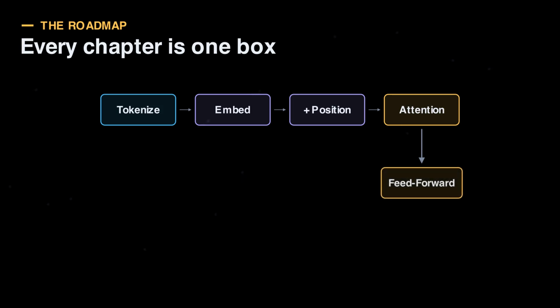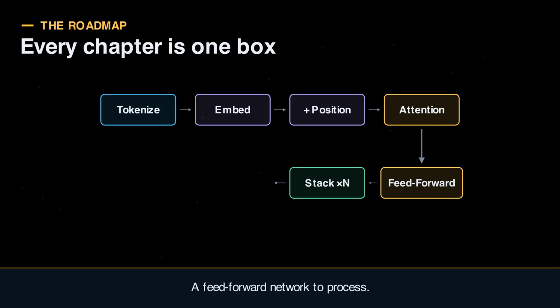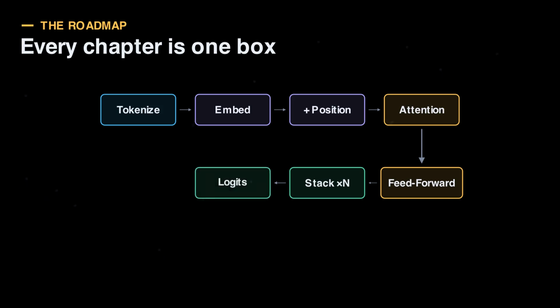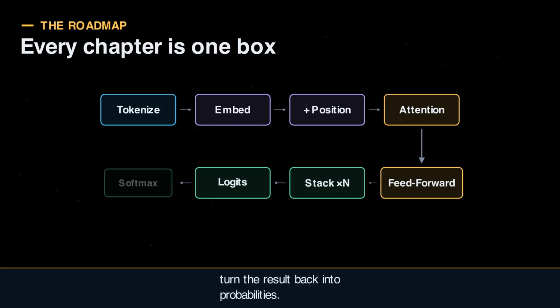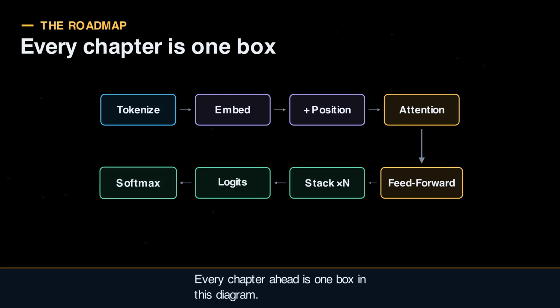Then attention, let each word look at the others. A feed-forward network to process. Stack that block many times. And finally, turn the result back into probabilities. Every chapter ahead is one box in this diagram.